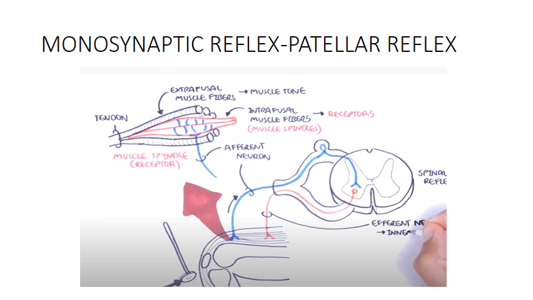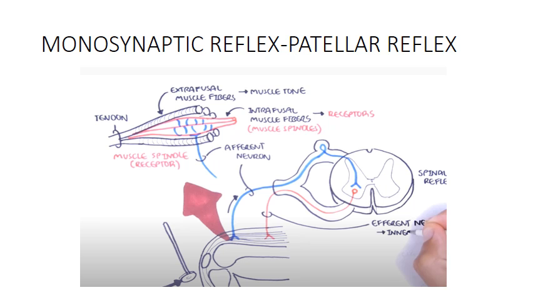Let me explain once more. You are hitting the patellar tendon. The patellar tendon is connected with the muscle spindle. Muscle spindle is a sensory receptor. It is made up of intrafusal fibers covered by a connective tissue capsule. The connective tissue capsule is joined with the extrafusal fibers.